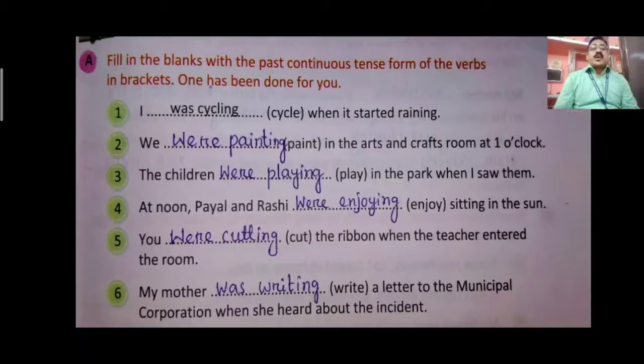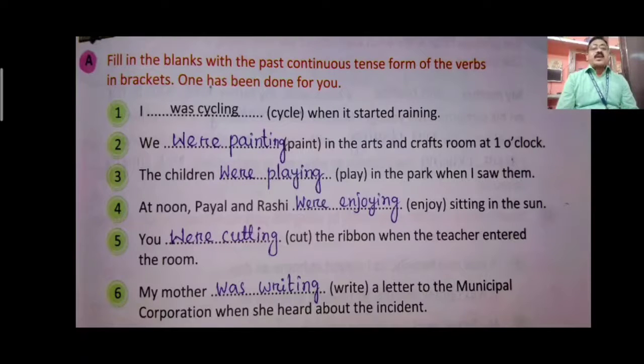Then we come to the exercise part of this lesson. Fill in the blanks with the past continuous tense form of the verb in the bracket. The verb is given. You have to use the verb. The bracket it is given in present form. You have to use it in past continuous form.